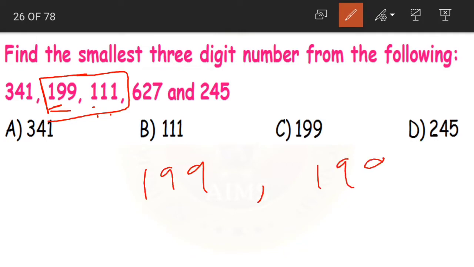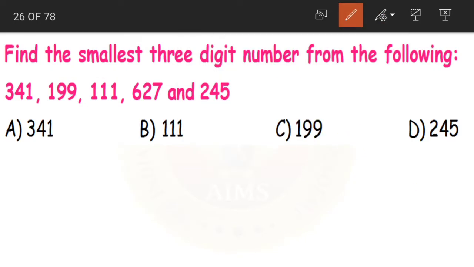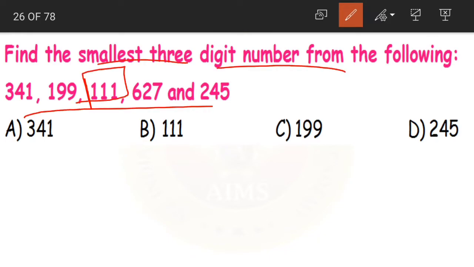199 and 111. Now of these two, which is the smallest? We've already compared the hundreds place. Yes, both are same. So let us go to the tens place. Now in 199, 9 is in tens place, and in 111, 1 is in tens place. If we compare, which is the smallest number here? 1. Yes, so 9 is greater than 1. 1 here is the smallest number. So the number 111 becomes the smallest 3-digit number from the following. That is option B. Clear children?